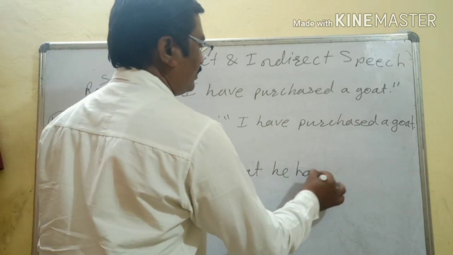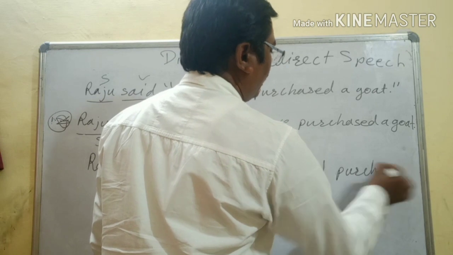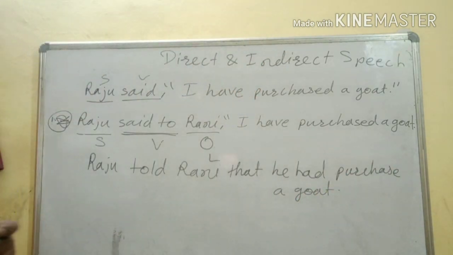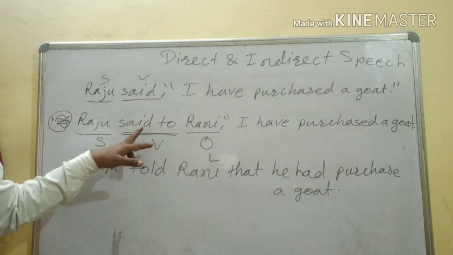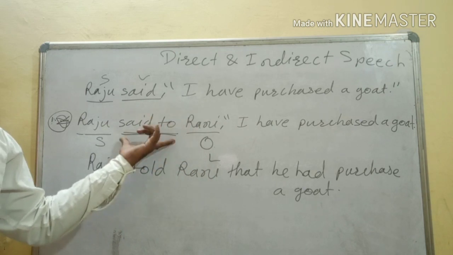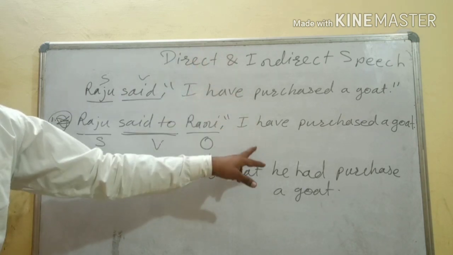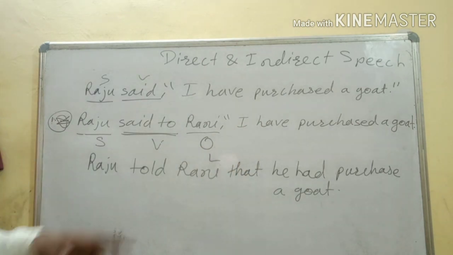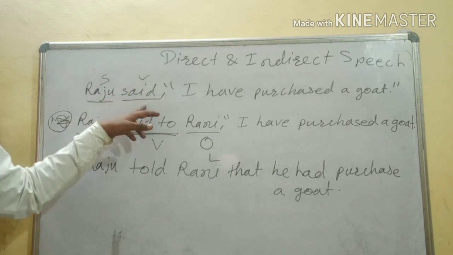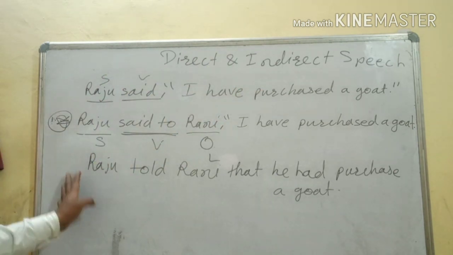had purchased a goat. Why will had come here? Because the reporting verb is in past. So the table is already given to you. If the reporting verb is in past, what changes will take place in the reported speech, we have seen here. Raju said, I have purchased a goat. Here, Raju told Rani that he had purchased a goat. This answer only will be there.